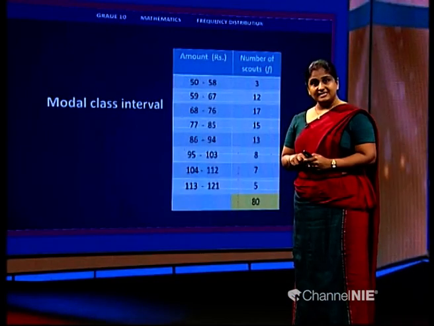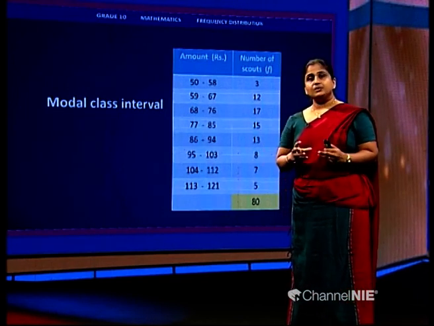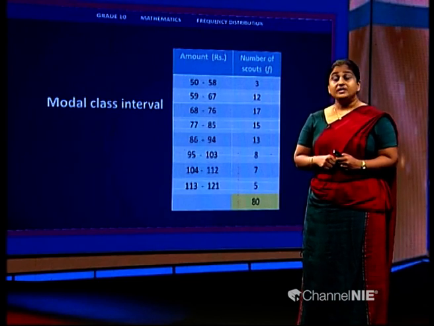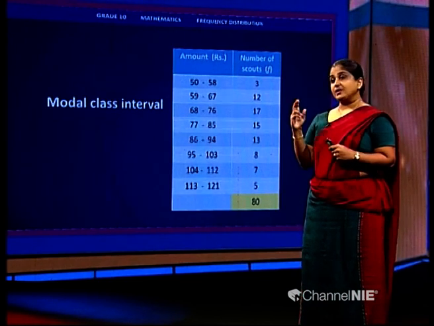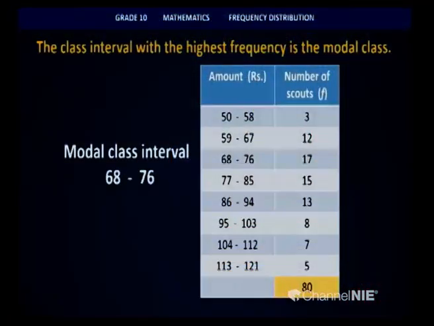So the modal class interval will be the class interval that contains the mode. Therefore, it will be the class interval with the highest frequency. On the screen you can see that 17 is the highest frequency. Therefore, the modal class of this distribution will be 68-76.